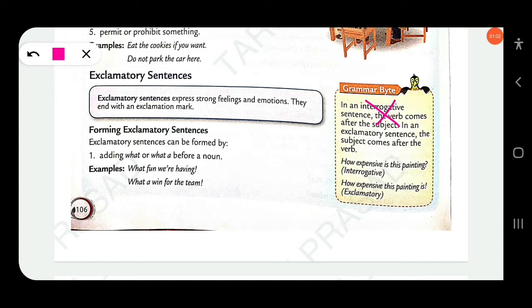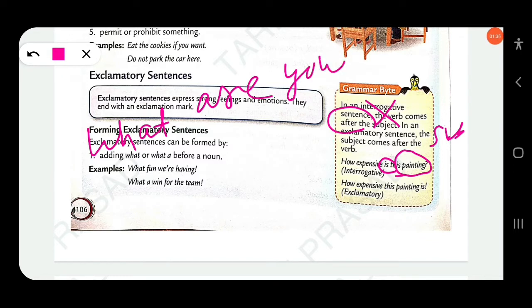It says, in an interrogative sentence, the verb comes after the subject. This is wrong. In the first sentence, "How expensive is this painting?", the verb comes before the subject. Here "this painting" is the subject, and the auxiliary verb "is" comes before it. Take another example: "What are you?" The subject is "you", but the verb comes before the subject, not after.